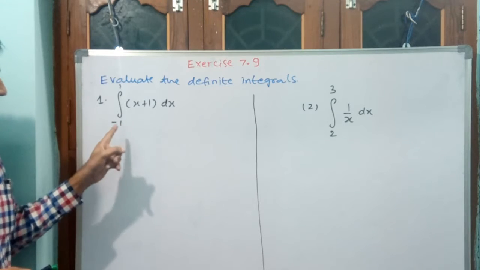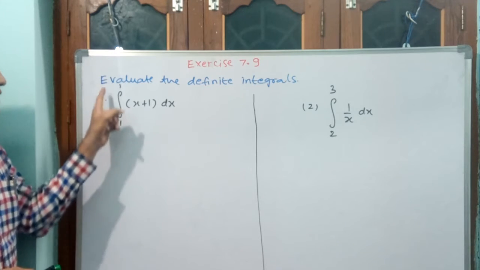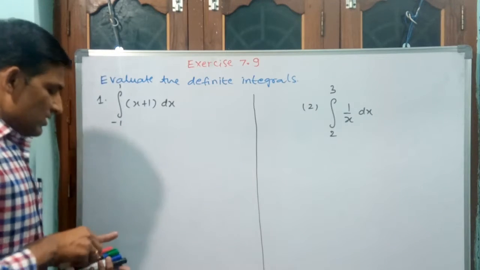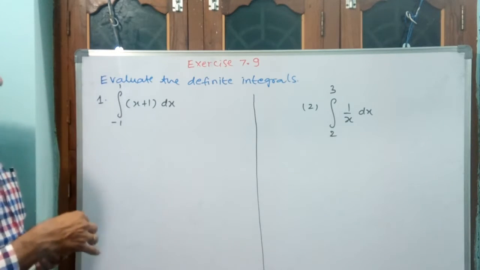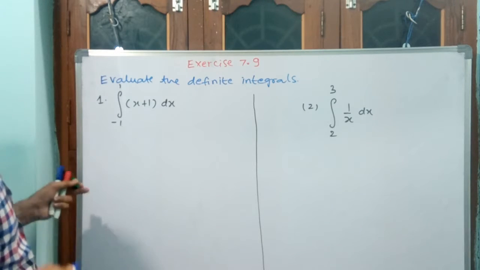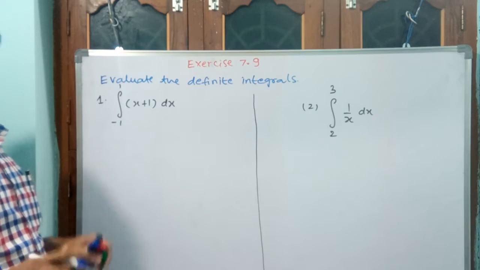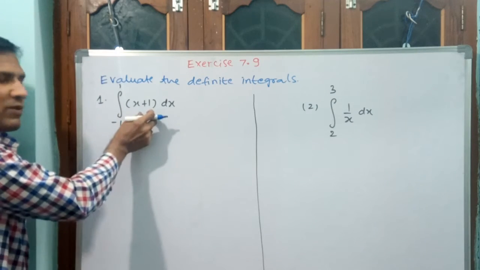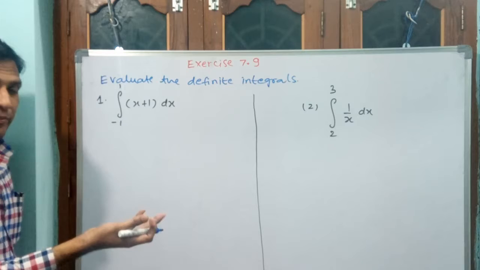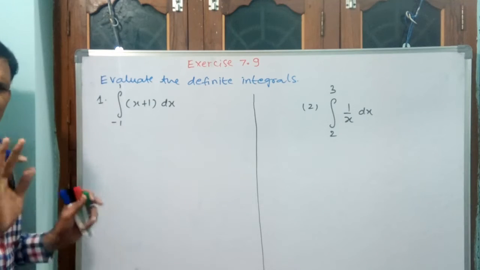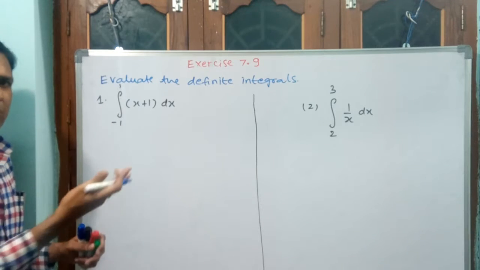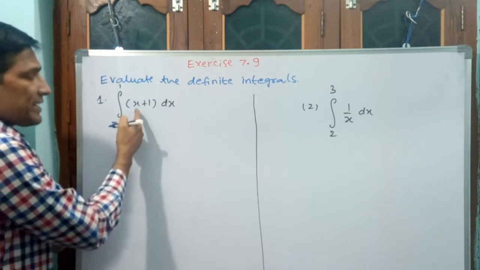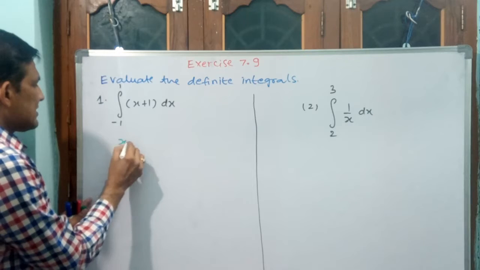See, first question, integral from -1 to 1 of x plus 1 dx. Okay, see how I am tackling this question. Observe carefully. Okay, see, -1 you keep aside. You first do the integration of the function small f of x, then you make it a capital F of x. See how I am doing. Now we need not write a plus c. Already we have seen, even if you write it, that is going to get cancelled. Okay. See, integral of x is what? X square by 2.